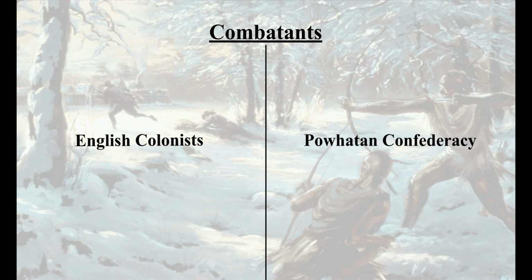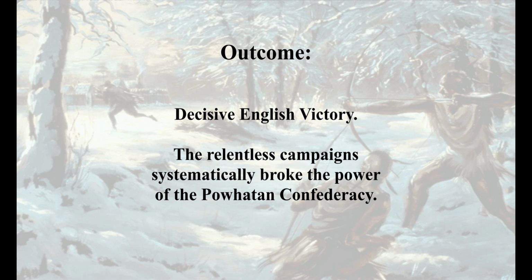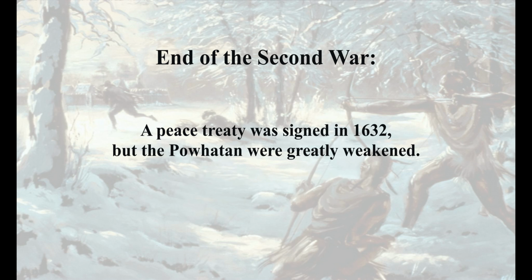Combatants. English colonists against Powhatan Confederacy. Outcome: decisive English victory. The relentless campaigns systematically broke the power of the Powhatan Confederacy. End of the Second War. A peace treaty was signed in 1632, but the Powhatan were greatly weakened.